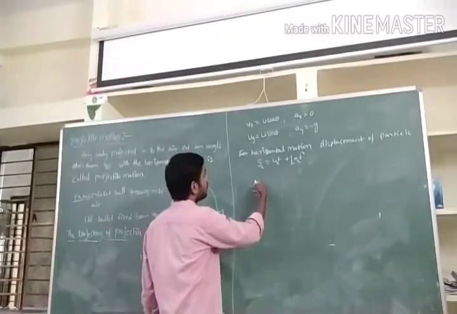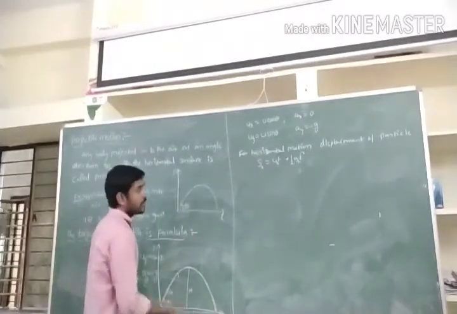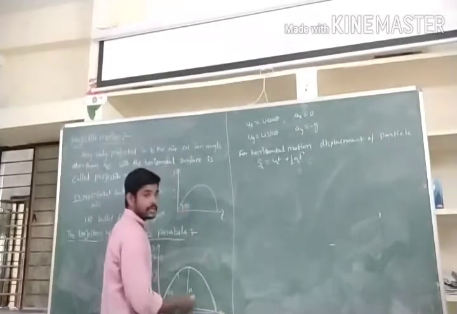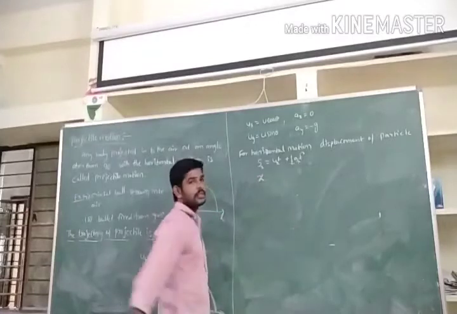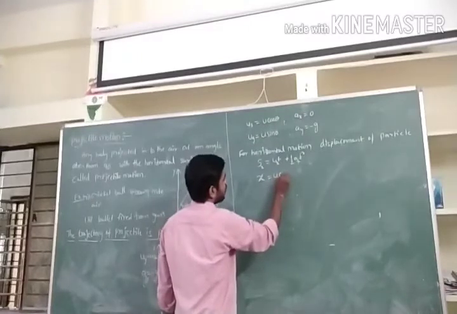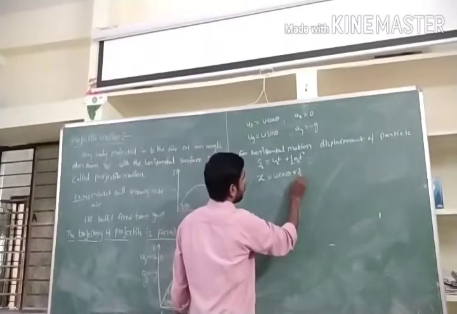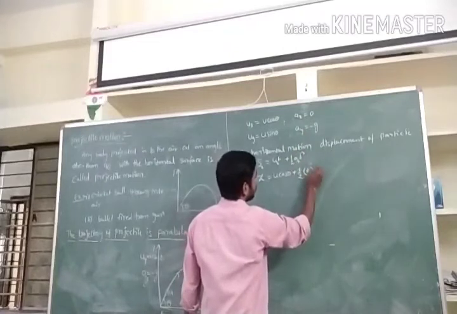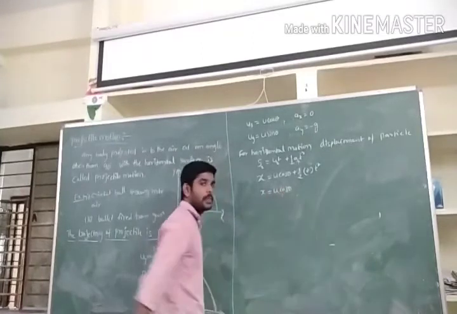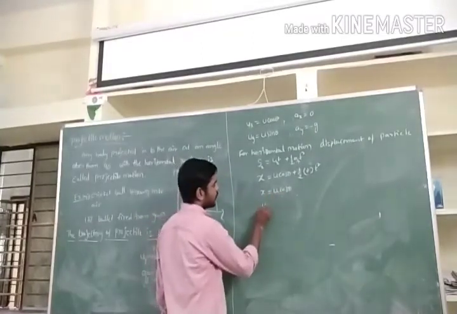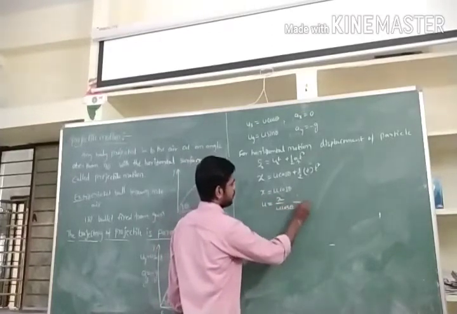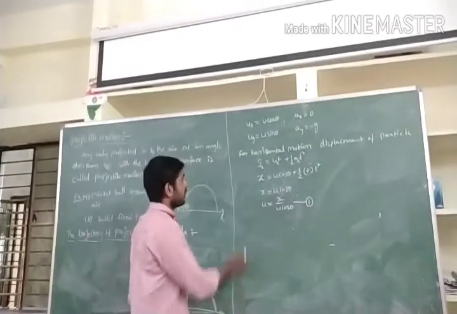Substitute the above values. Here I am taking complete Sx, nothing but the x distance, for the x-axis. So x is equal to ux t plus half ax t square. From the diagram, ux is u cos theta, and ax is 0. So x is equal to u cos theta into t. We need time, so t is equal to x by u cos theta. Let's say equation 1.